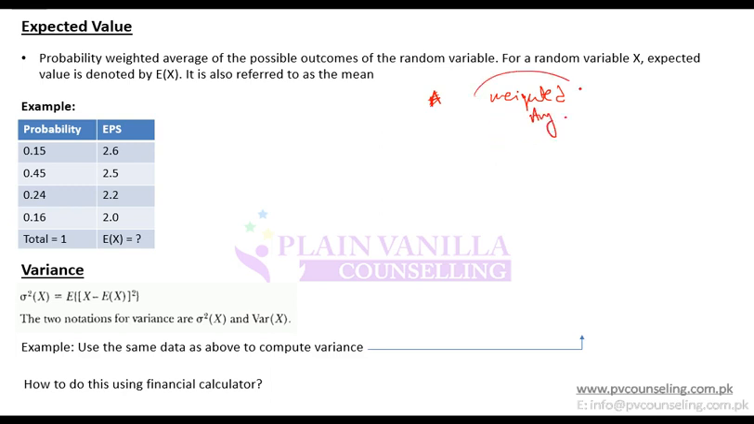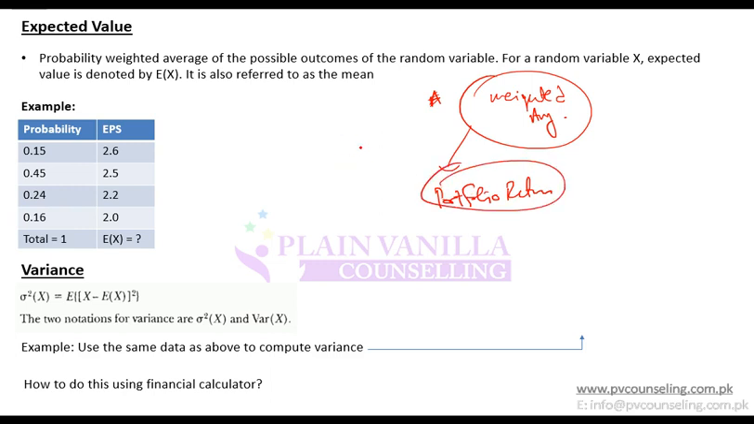In weighted average mean, we use weighted average mean to calculate portfolio return. So in that case, we had different variables and different variables had different weights. And so we took a weighted average by multiplying respective weights with the returns. Similarly, instead of having weights, you may have probabilities.